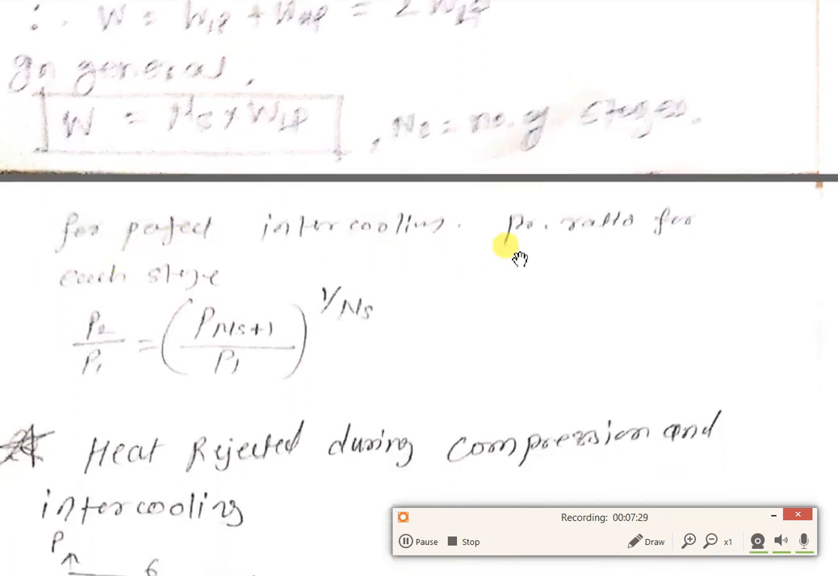For perfect intercooling, the pressure ratio for its stages will be P2 by P1 equal to (P(Ns plus 1) upon P1) raised to power 1 upon Ns. Suppose 5 stages are given, then the maximum pressure will be P6, and we want to calculate the pressure ratio. If we know the initial pressure and final pressure, suppose the final pressure is 120 bar and the initial pressure is 1 bar, then the pressure ratio P2 by P1 will be equal to (120 upon 1) raised to power 1 upon Ns. Means Ns is 5, so 1 upon 5, or the fifth root of final pressure by initial pressure.